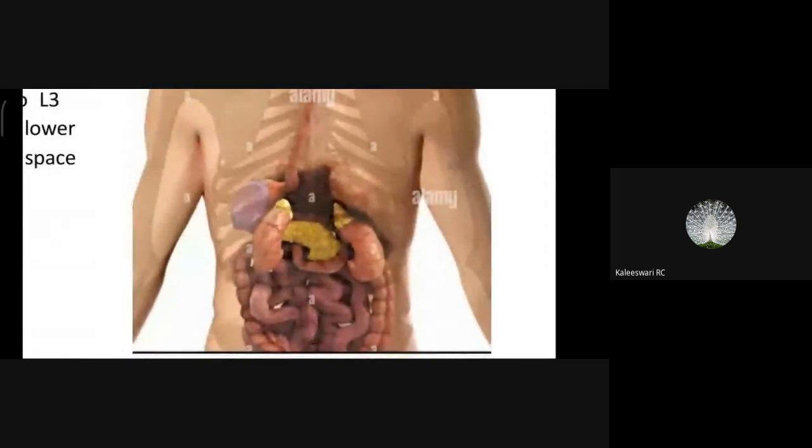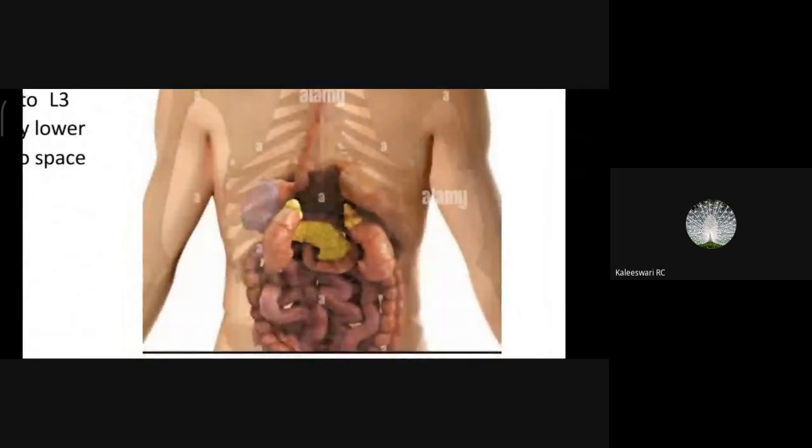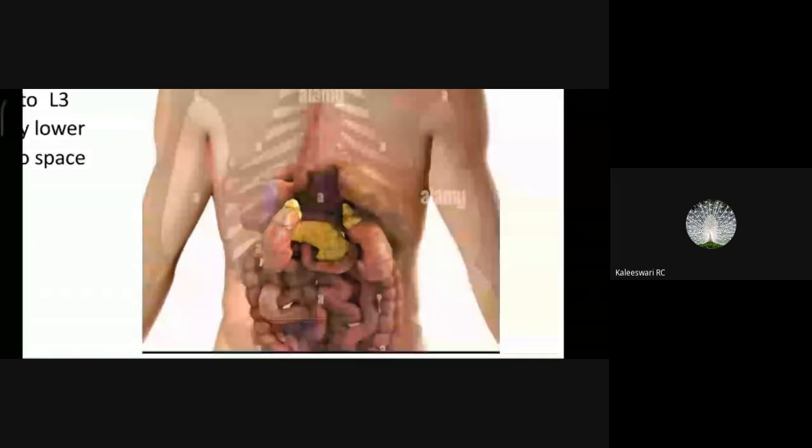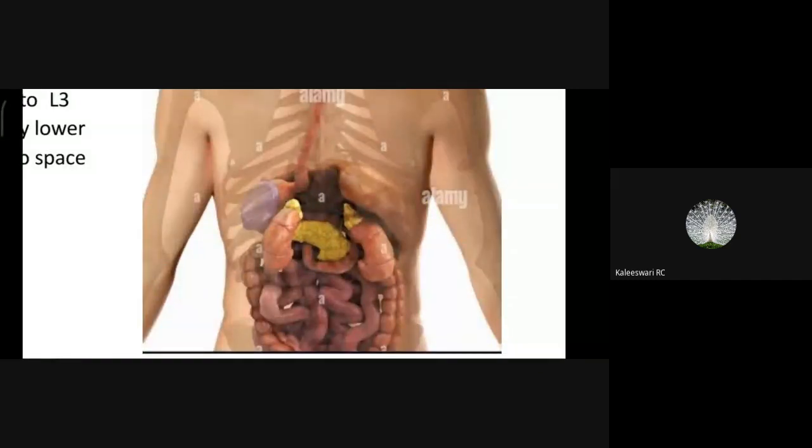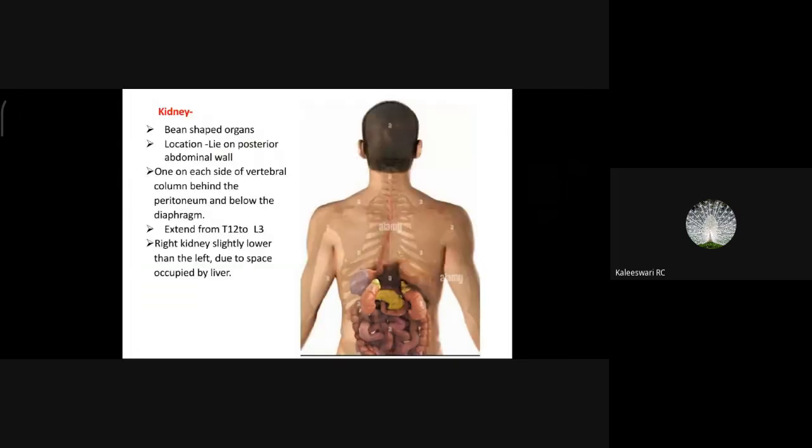Here are two kidneys, and above both kidneys you can see a triangle-shaped gland, yellow in color. Those are the adrenal glands, right? Just on the top of the kidney, like the kidney is wearing a birthday cap. The adrenal gland is present on the head of the kidney. Then they extend from T12 to L3.